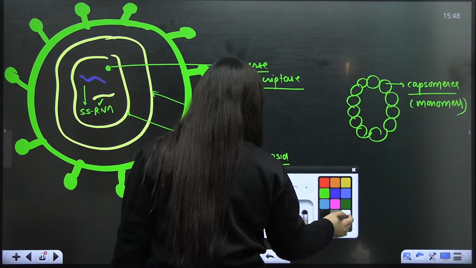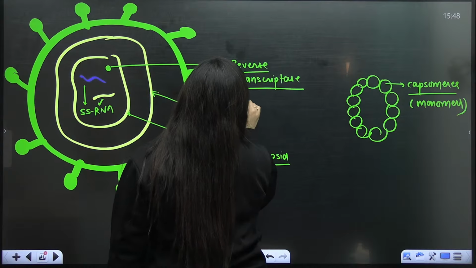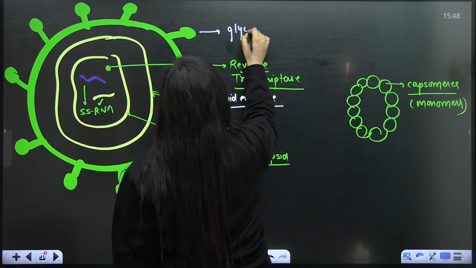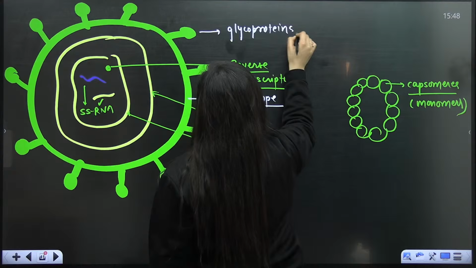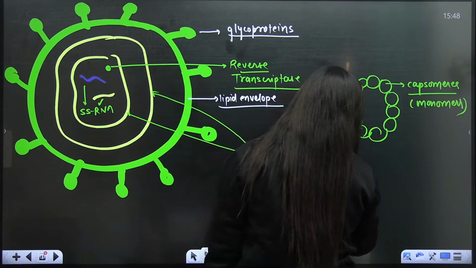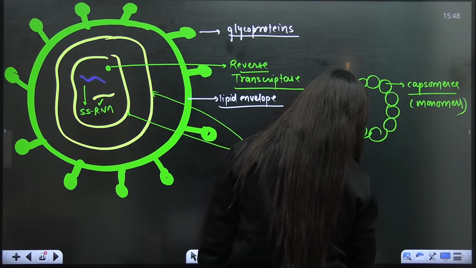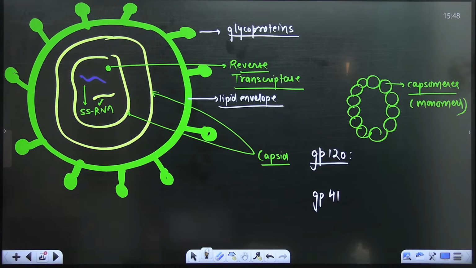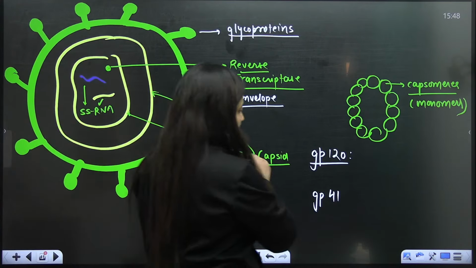Outside there is the lipid envelope, and other than that lipid envelope, what else do you see? You see transmembrane proteins, docking proteins as well. Obviously they are the glycoproteins present on this lipid envelope. So it is an enveloped virus. Are you getting my point? Here you will see that this lipid envelope has GP120 receptors, glycoprotein 120, and glycoprotein 41 as well. Do you know about it? If you watch my lecture, then I'm sure you know about it. So GP120 and GP41 are present here.